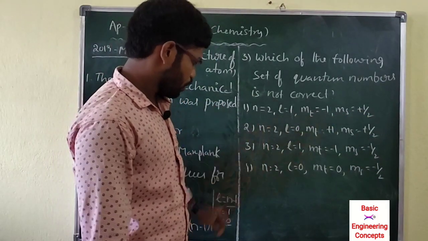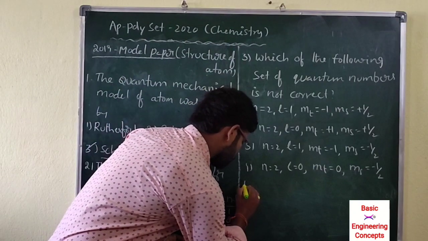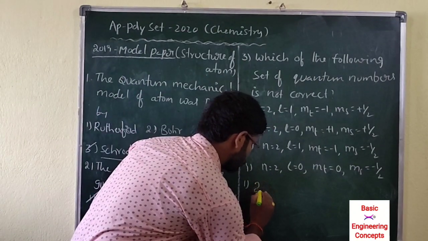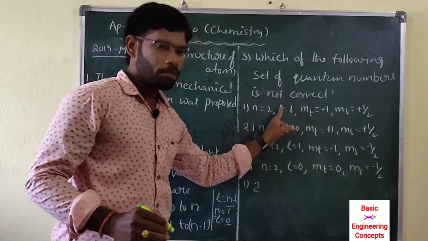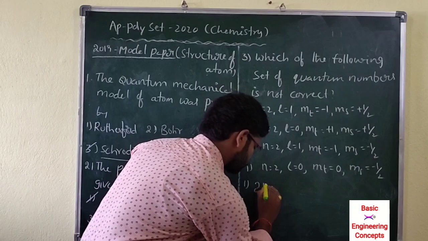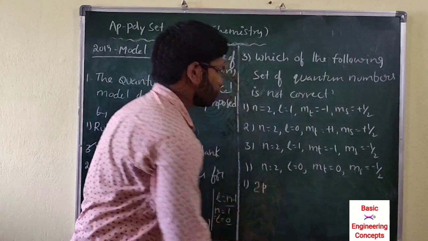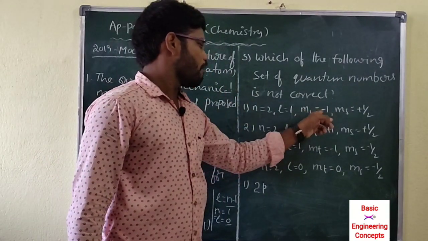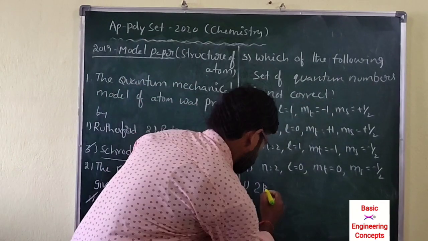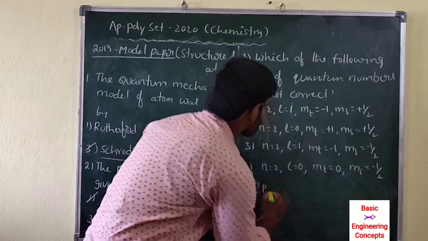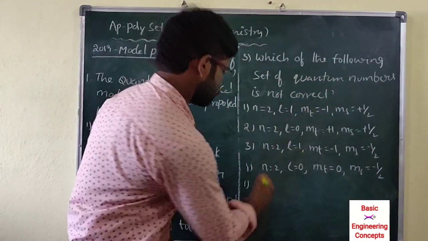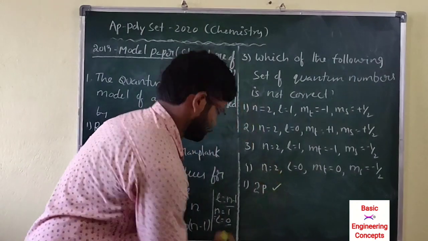According to this, the first option is n value 2, L value 1 means 2p, p orbital, m value minus 1. So the 2p is correct.